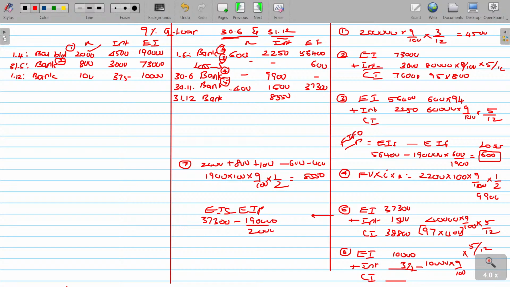Now the sale is only 400. So for 400, what could be the value? This value will be subtracted from 37,300. I hope you will be getting 700 loss.